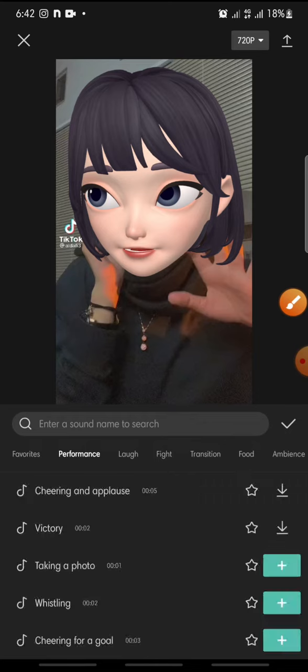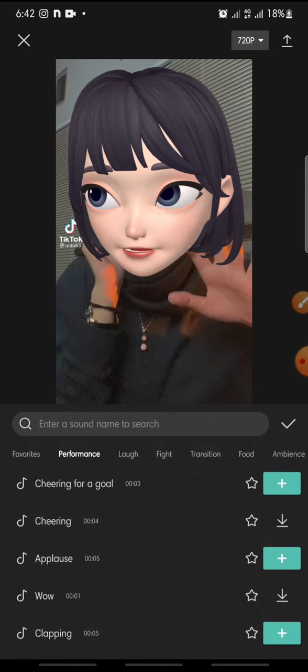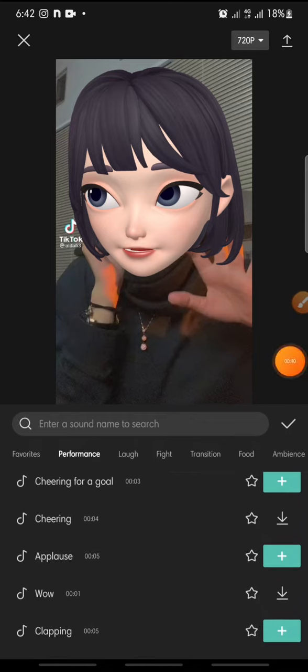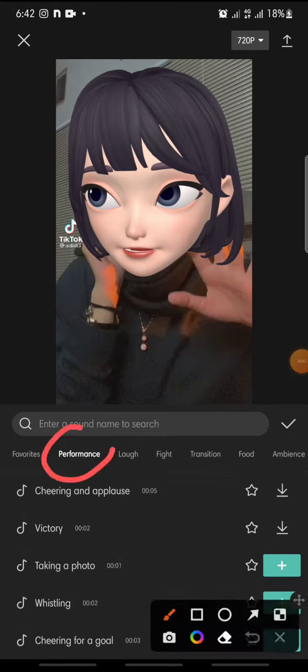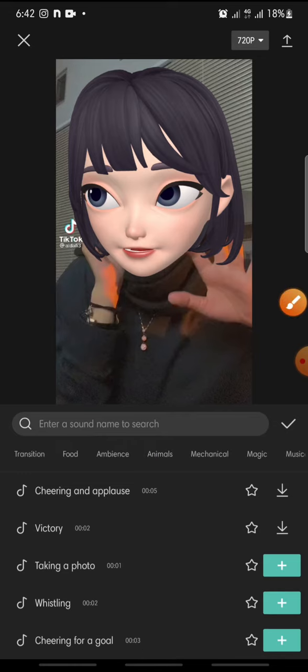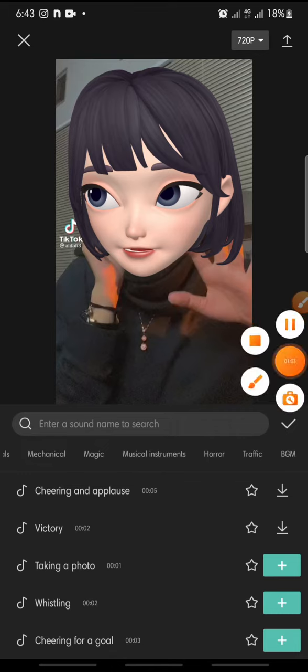And in here you can see many sound effects on CapCut. This is free. In here you can see performance sound effects, laugh sound effects, flag sound effects, transition sound effects, and then food, animals, magic, instrumental, horror. There are many sound effects on CapCut.